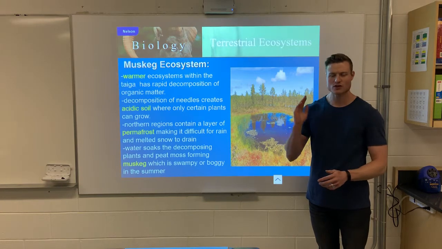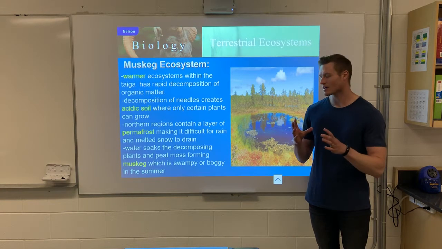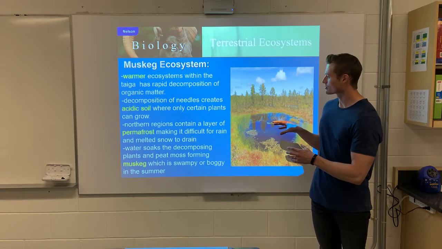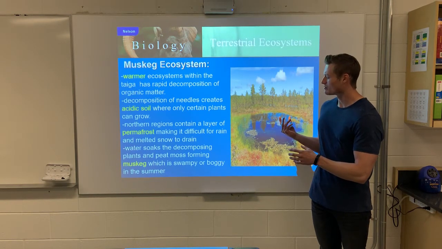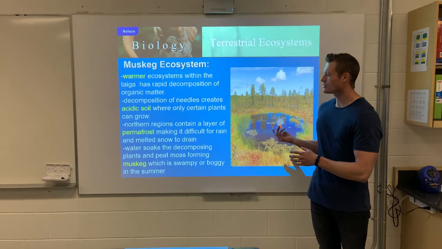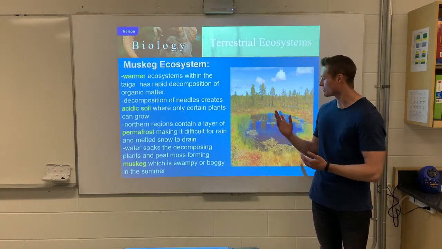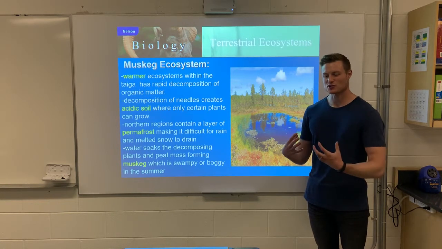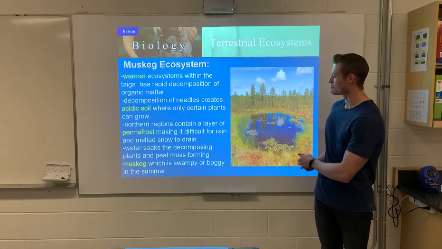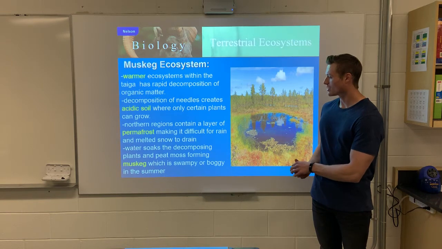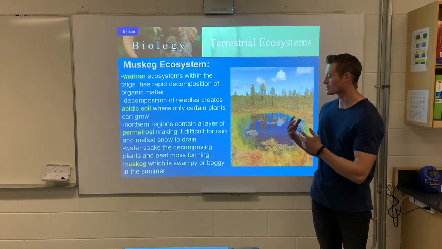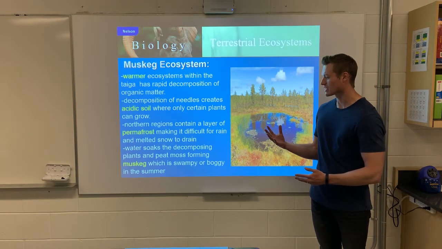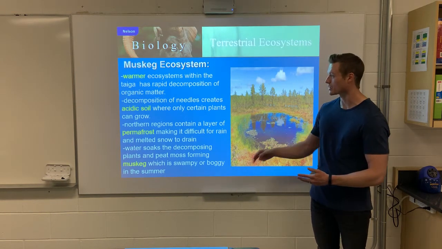All right, also within the taiga biome, we have the muskeg ecosystem. So if you go even farther up north, kind of like the Athabasca area, you'll find that in these warmer ecosystems, the permafrost starts to melt, but the soil doesn't drain very well. We get the needles from the pine trees, so now we have this acidic soil that doesn't drain very well, and we get these swampy, boggy areas. There's a lot of decomposing material and peat forming here, and especially in the summer, we have this muskeg forming, which is the swampier, boggy area.